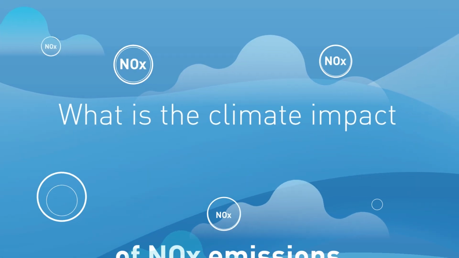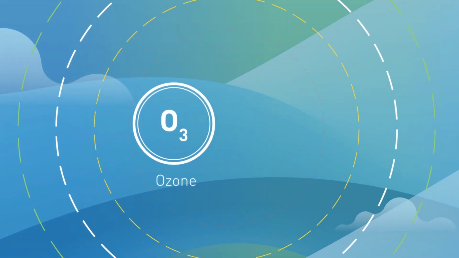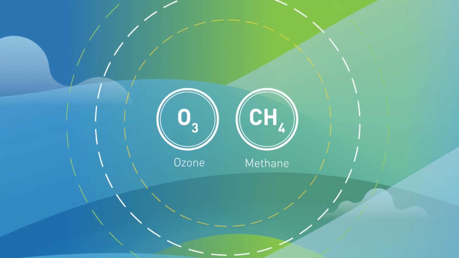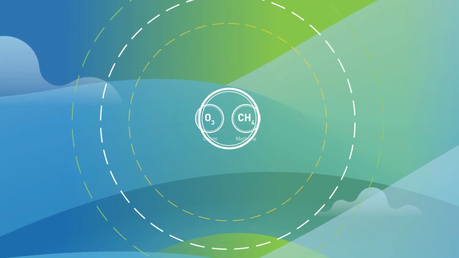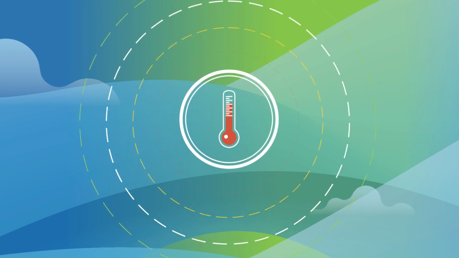What is the climate impact of NOx emissions? NOx emissions impact the concentrations of other greenhouse gases, such as ozone and methane. Although there is significant uncertainty, NOx emissions are likely to contribute to a net warming of climate.